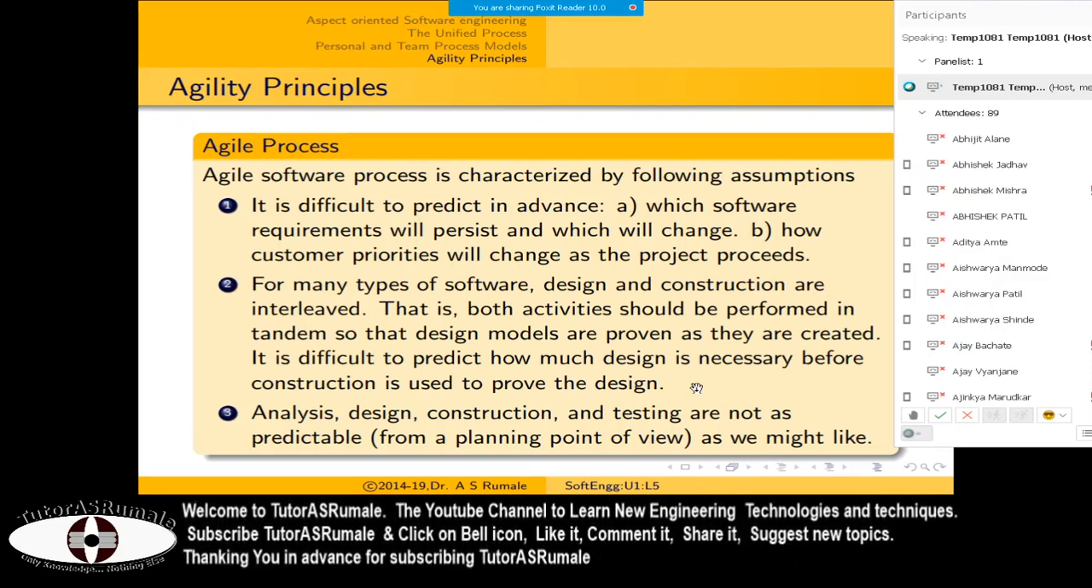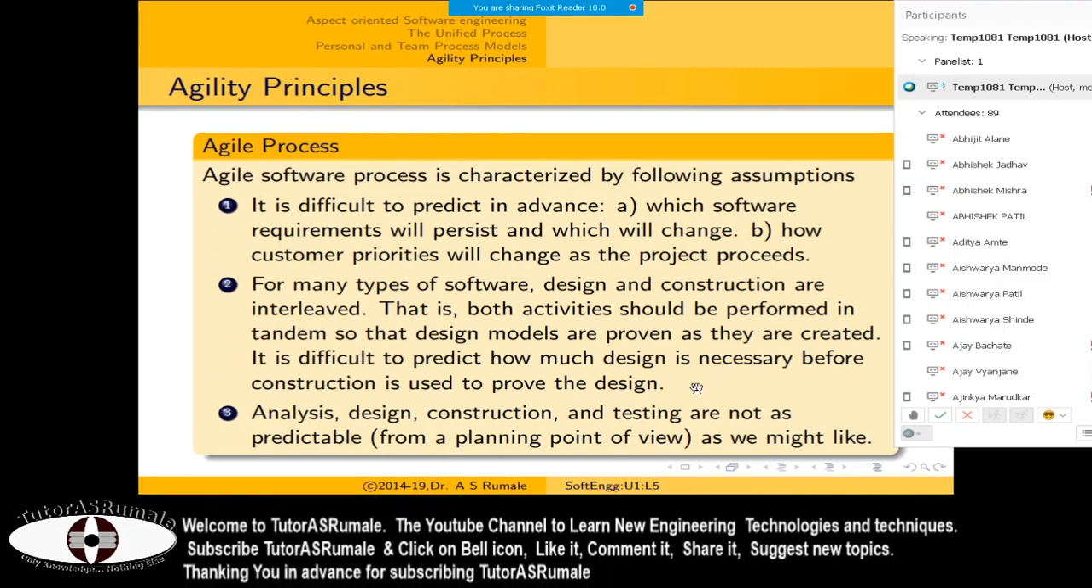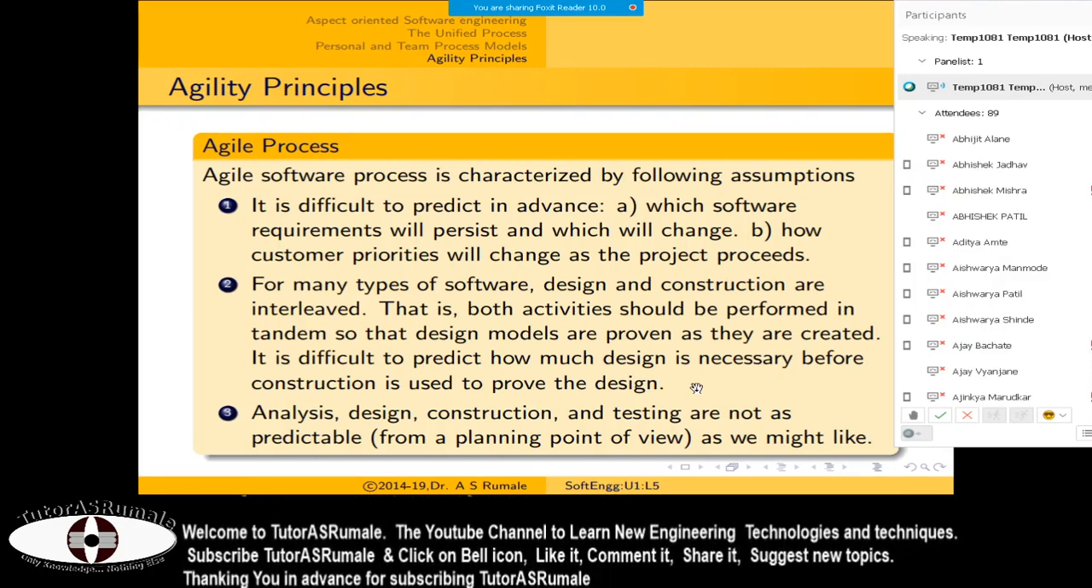Then analysis, design, construction and testing are not as predictable from a planning point of view as we might like. We go on analyzing and say okay, design is okay, construction is okay, testing is okay, but there may be some errors that occur.